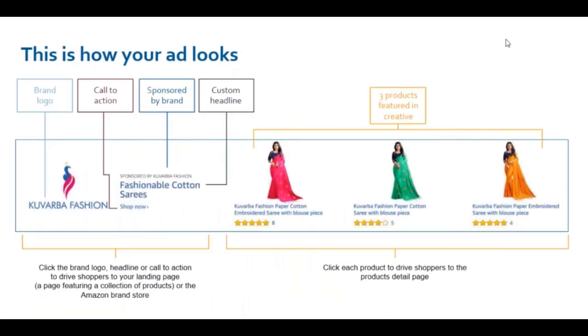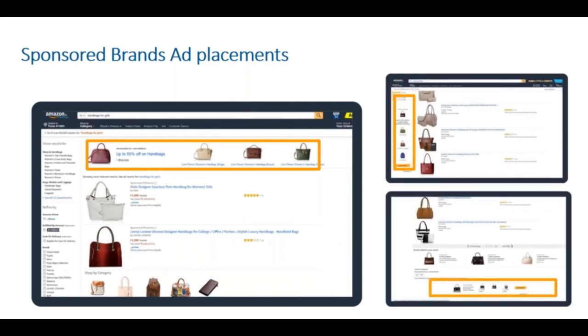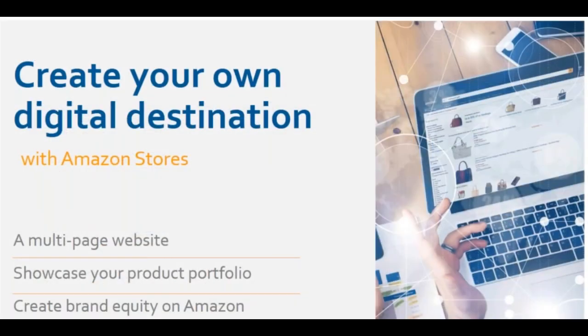So this is what a sponsored brand ad looks like. Here goes your brand logo, your customizable headline, three ASINs. The placements that we have for sponsored brands are these: on top of search, on side of search, and below the search results. So that's the overview of sponsored brand ads.